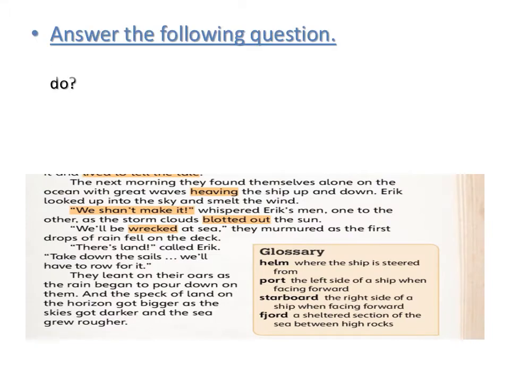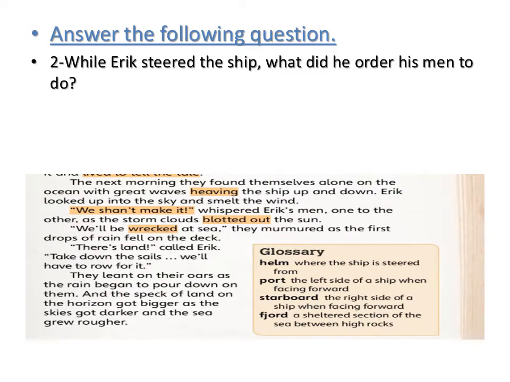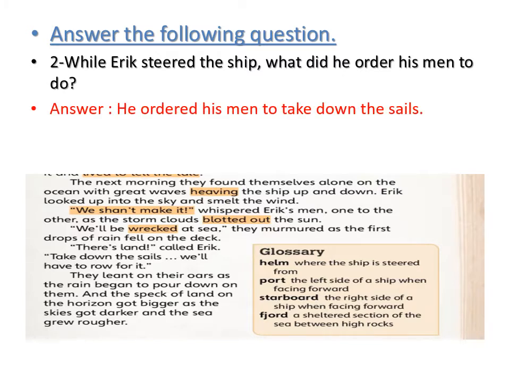Question number 2. While Eric steered the ship, what did he order his men to do? Let's see. I remember this was in paragraph 2, the next paragraph, right? So let's see. There's land, called Eric. Take down the sails. We'll have to row for it. So, what did Eric order his men to do? He ordered his men to take down the sails.